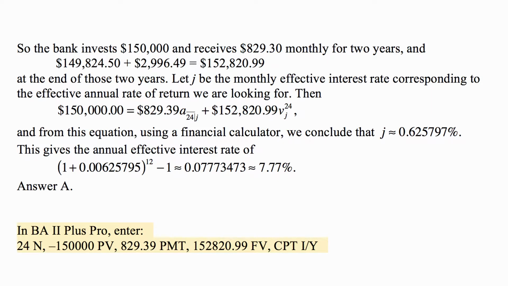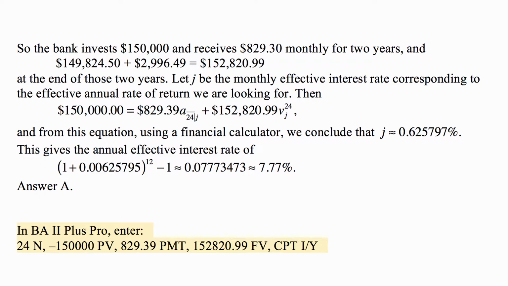So I mentioned that you find the interest rate using a financial calculator. Here's what you do in the BA II Plus Pro calculator to calculate that J. You put in 24 for N, negative 150,000 for present value, and 829.39 for payment, and 152,820.99 for future value. Or you switch these over and you switch the signs.